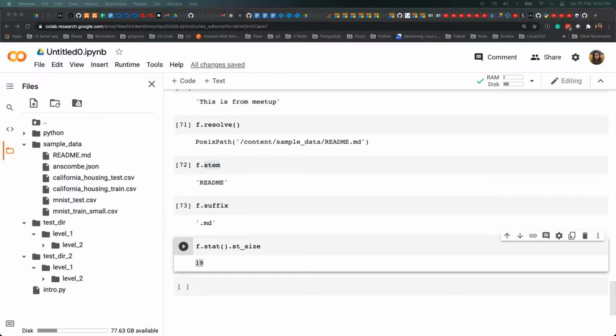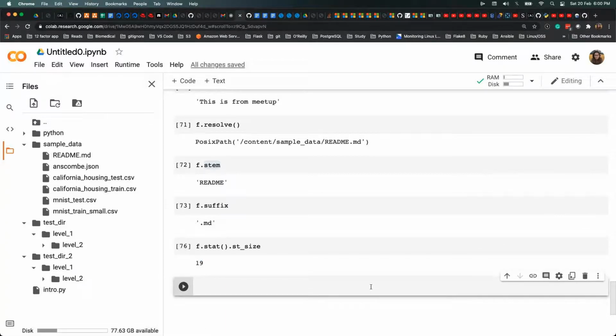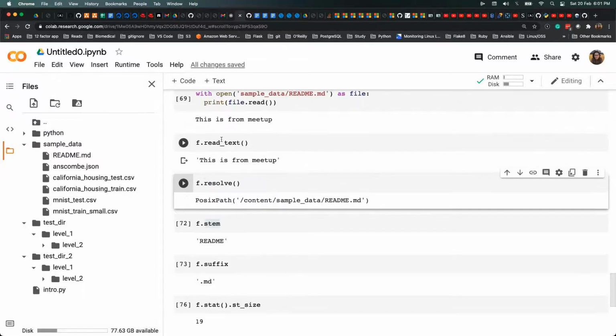For example, if you want to change the current directory, you can do it with os.chdir using the OS module, but it's not available in Pathlib. So if you are performing some operation and want to change the directory, you have to use os.chdir from the OS module and then perform the operations using Pathlib.